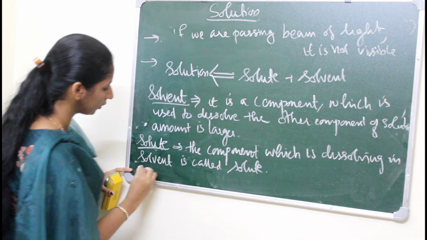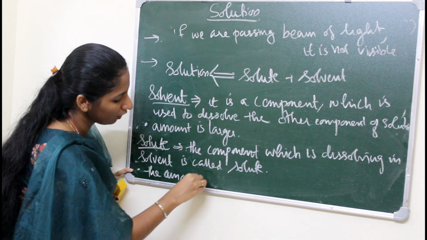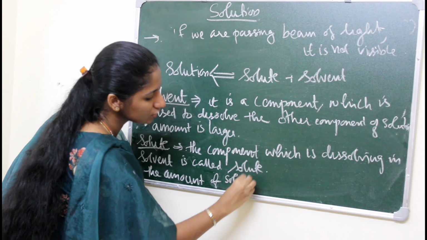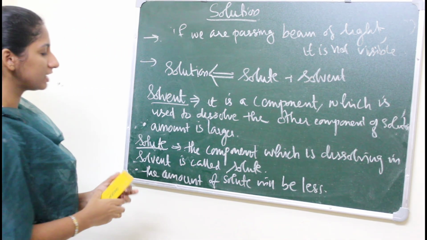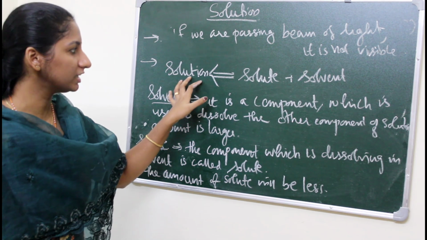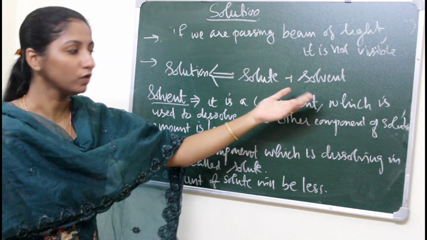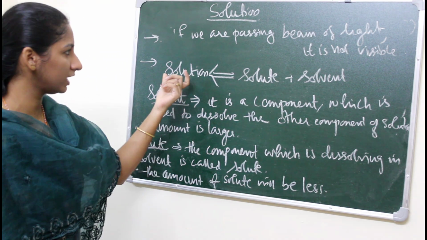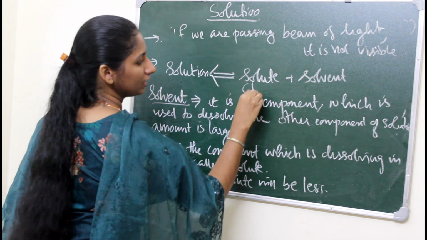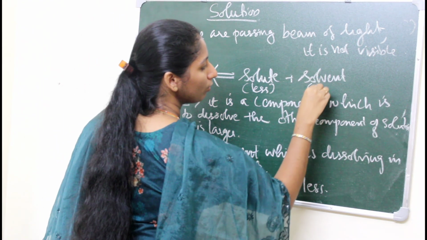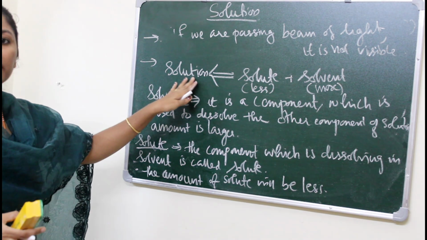And the amount of solute will be less. So we can say that a solution is prepared by the combination of solute and solvent, where the solvent is the larger amount and the solute is the lesser amount. So this is about the components within the solution.